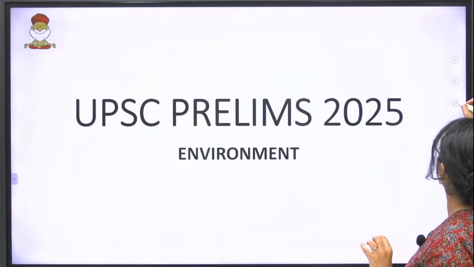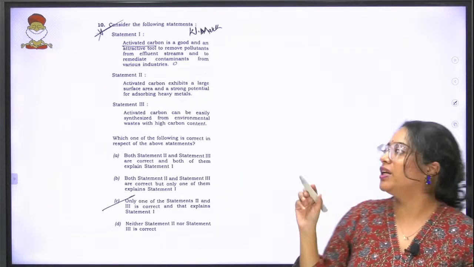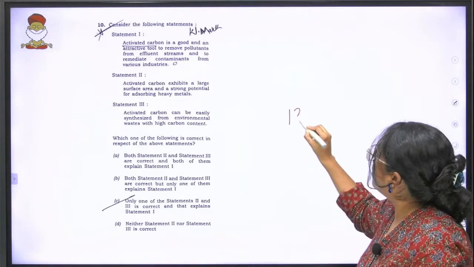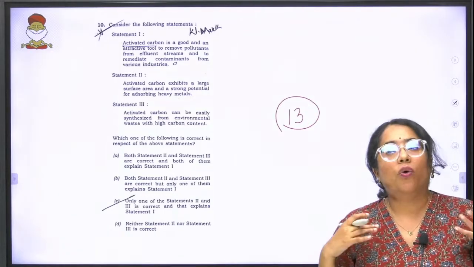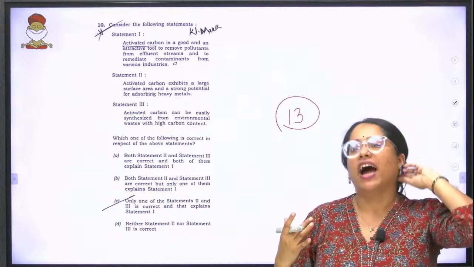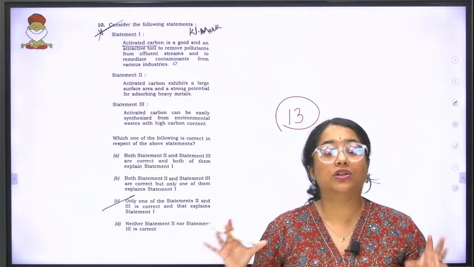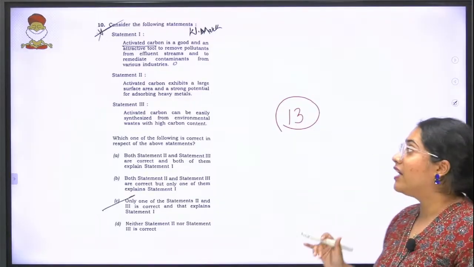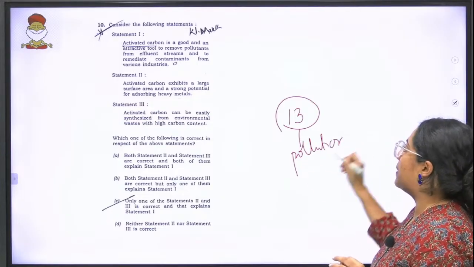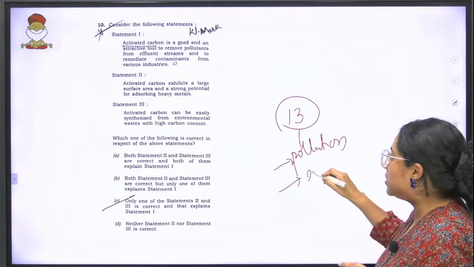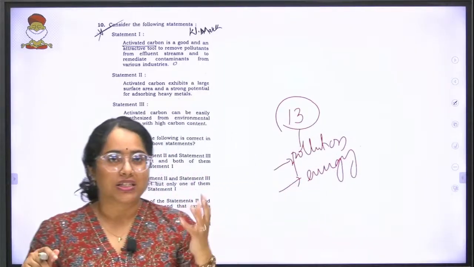So here also, this year also, we have had questions which are in the range of 12 to 13 questions. But what are the primary areas of focus in environment? Previously, a lot of national parks, species, all of that used to come as important, but here you can see that primarily the environment area has focused on pollution, certain aspects of your energy production, etc. So let's have a quick look at what is happening with respect to environment.